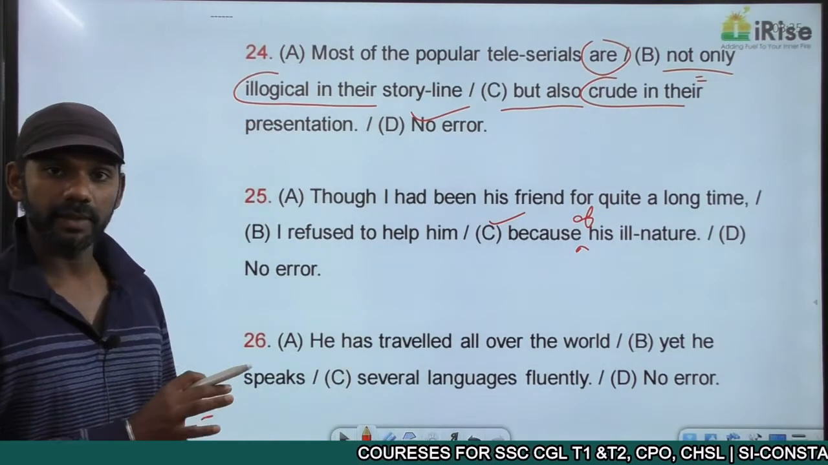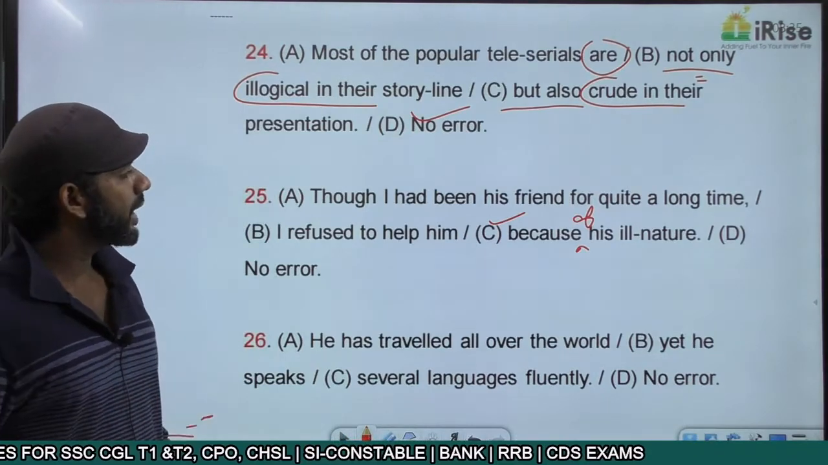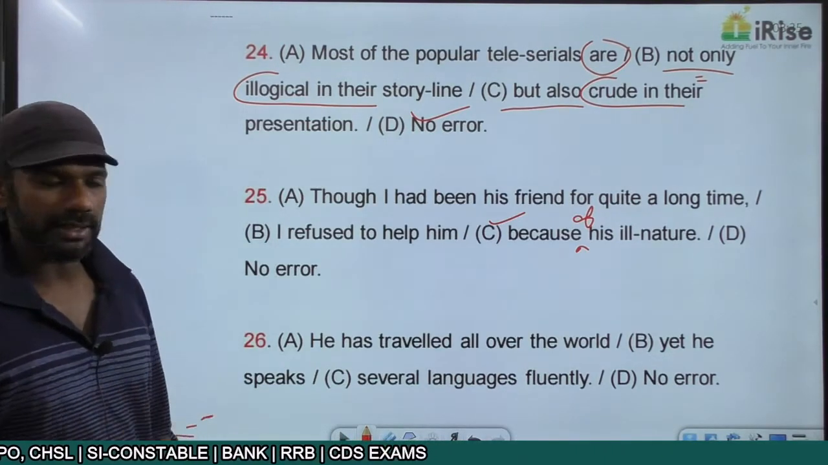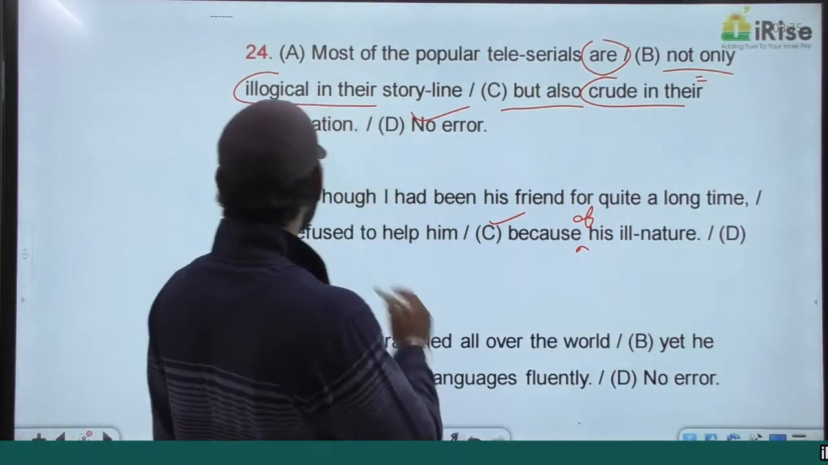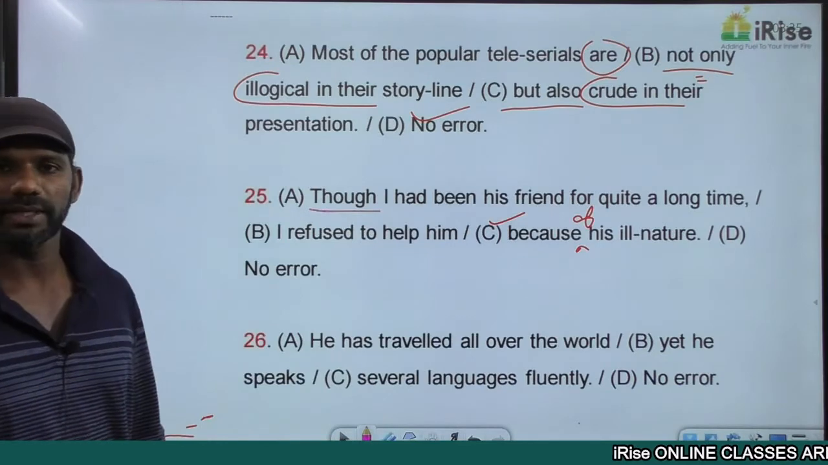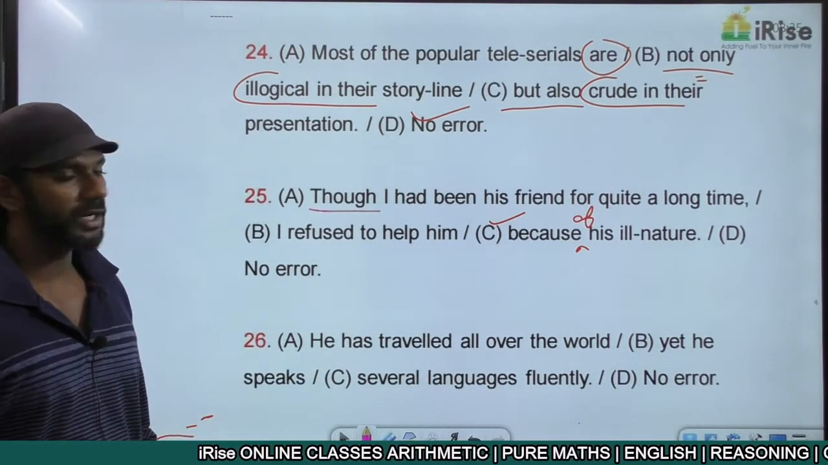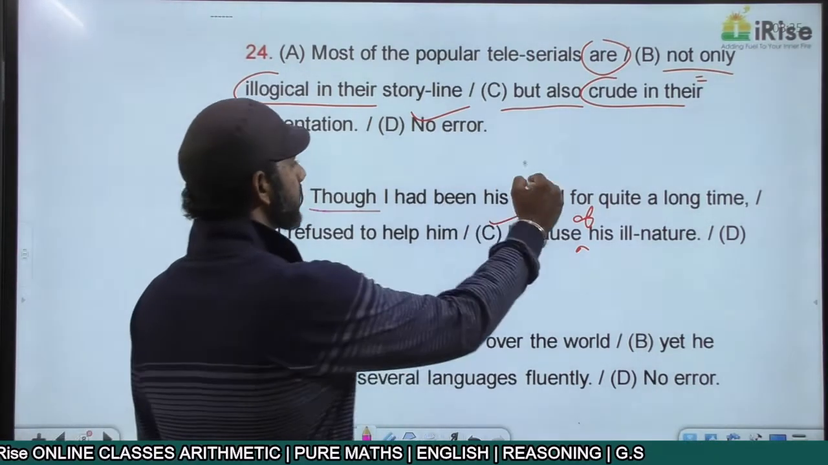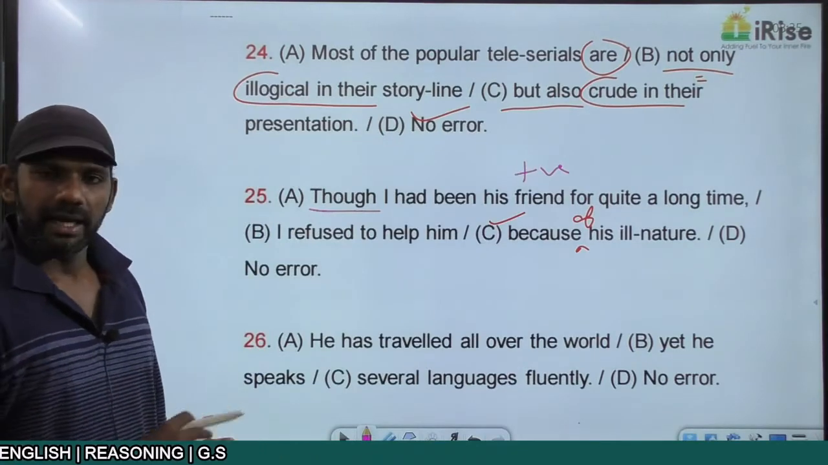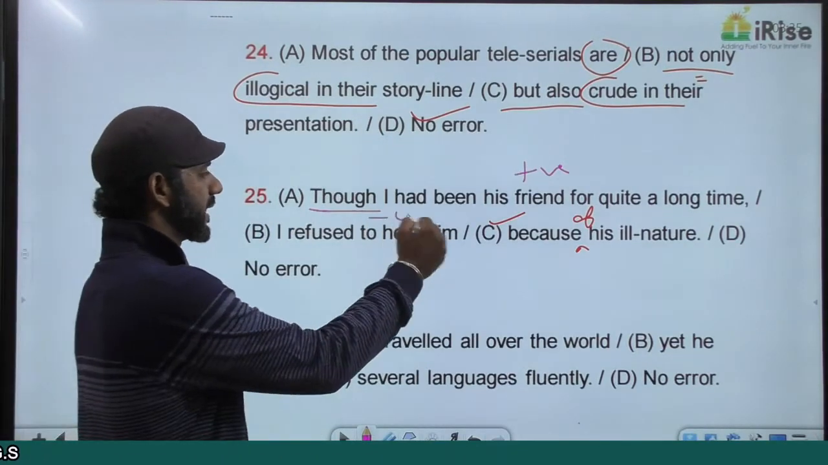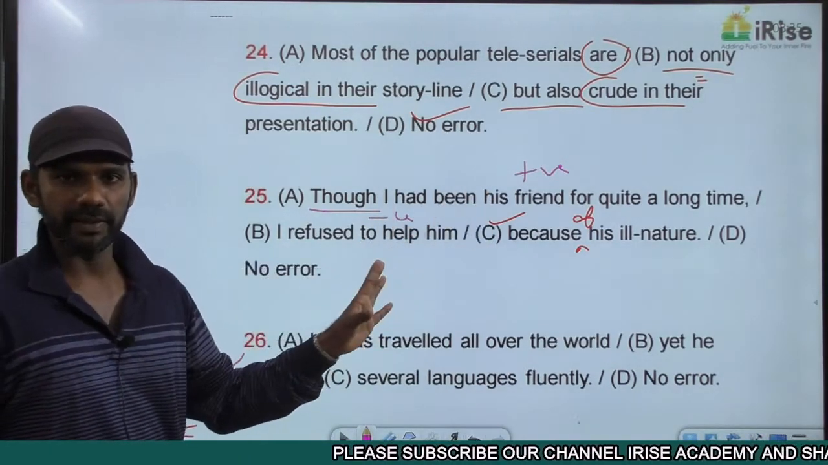Now we'll read the statement once again and we'll find out the other concepts in this sentence. Though I had been his friend for quite a long time. Though is a contrast indicator. A contrast indicator must always connect one positive idea and one negative idea. You know that. The first idea here is I had been his friend for quite a long time. Positive. So the first idea is positive. The second idea must be negative. I refused to help him is negative. So the concept of contrast indicator is completely fine, connecting a positive idea and a negative idea.